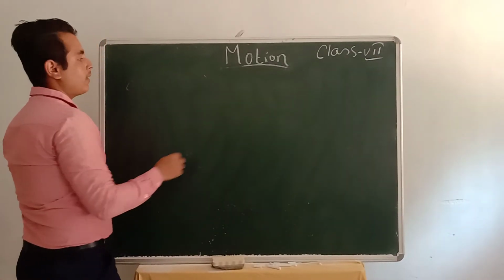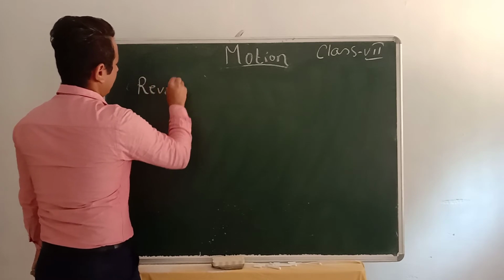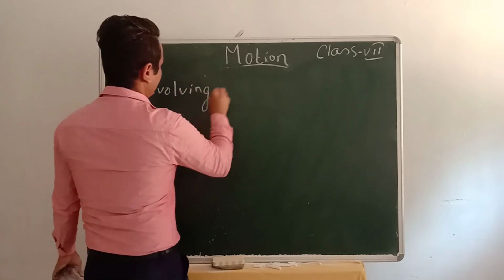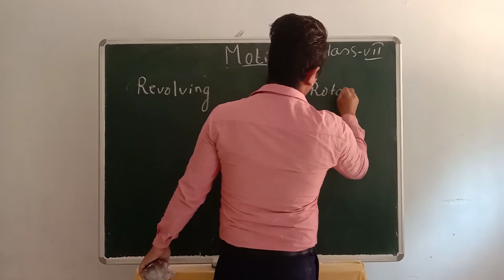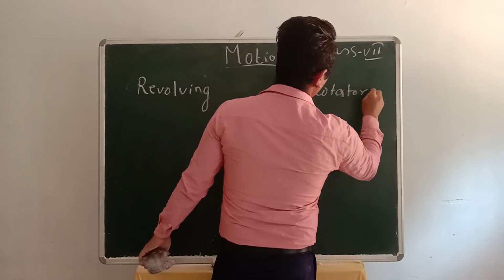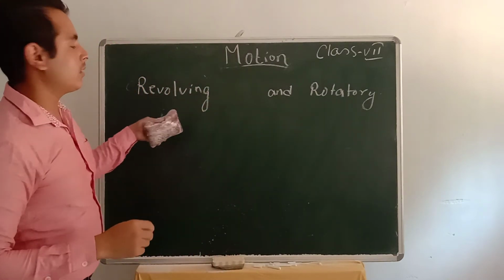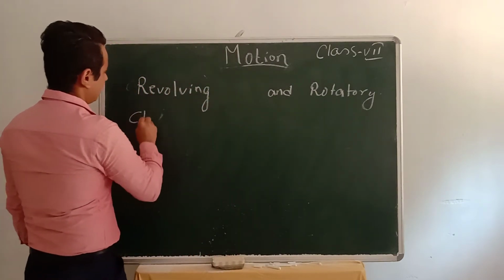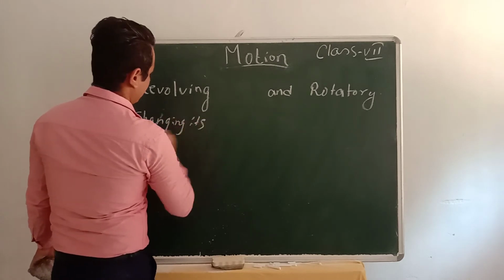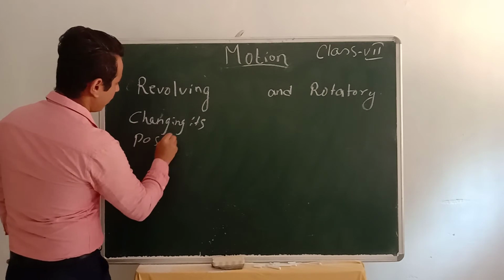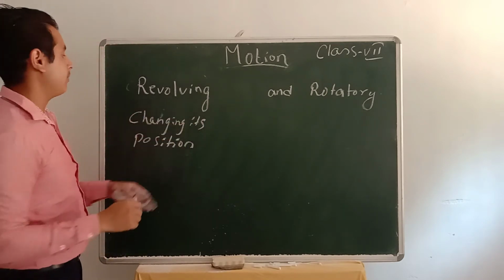Circular motion is again divided into two types: revolving and rotatory. Revolving means moving in a circular path, changing its position at a fixed distance from the center of the circle.